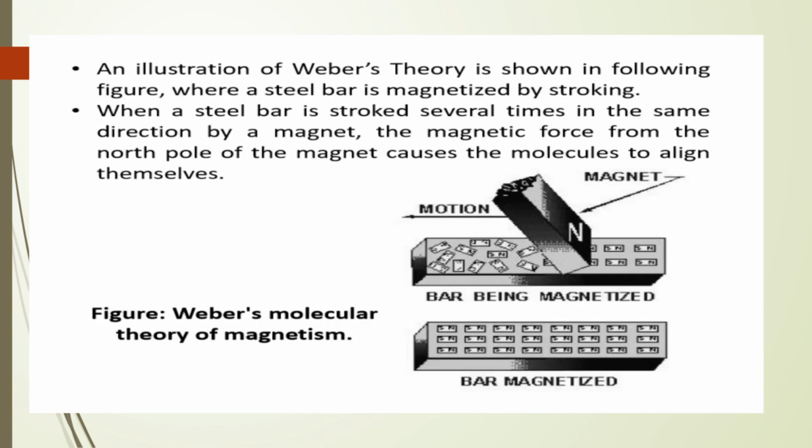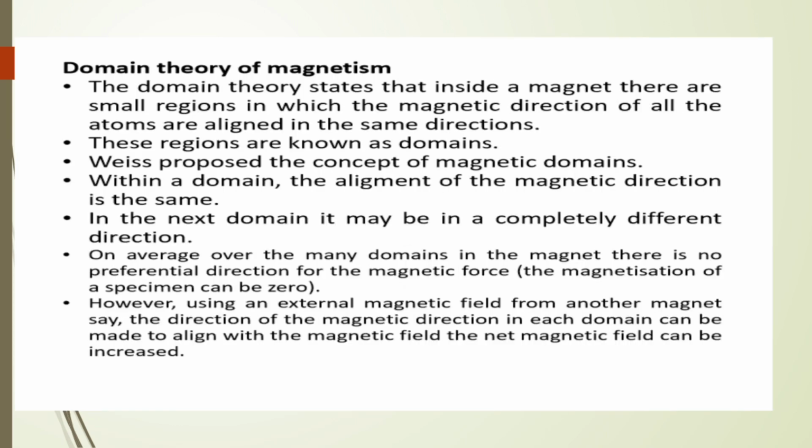An illustration of Weber's theory is shown in the following figure, where a steel bar is magnetized by stroking. When a steel bar is stroked several times in the same direction by a magnet, the magnetic force from the north pole of the magnet causes the molecules to align themselves.